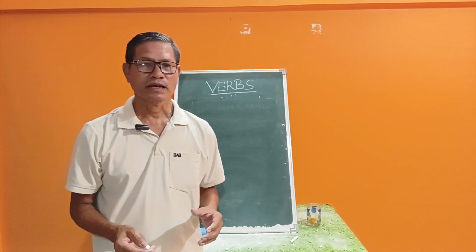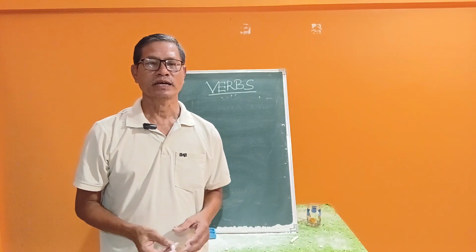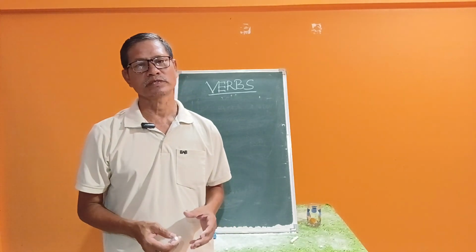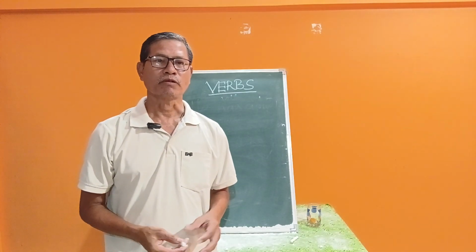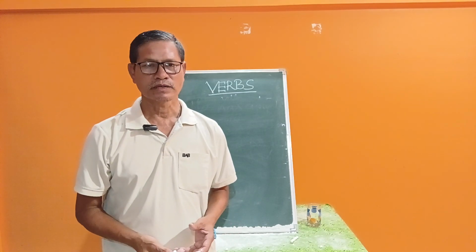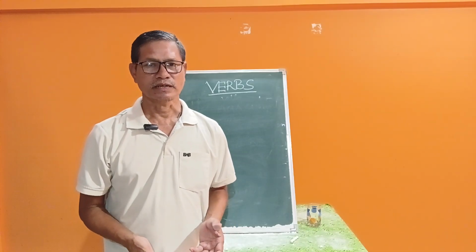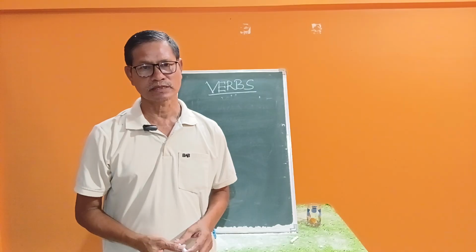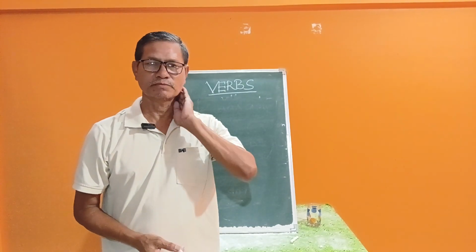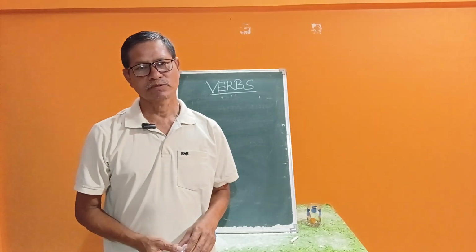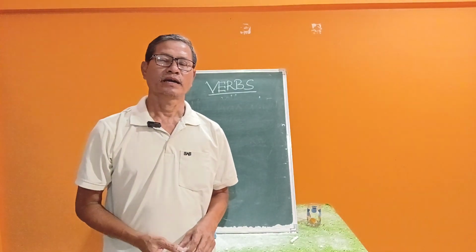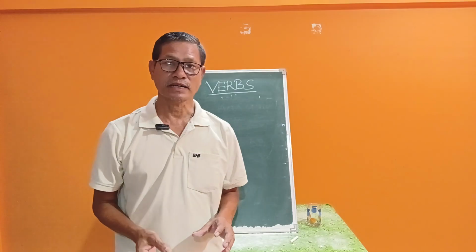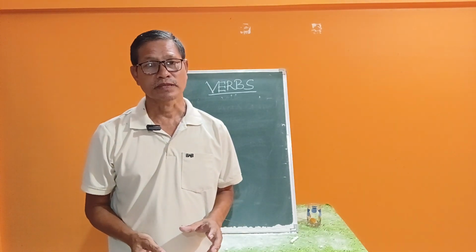Now we will discuss what a helping verb is and what the types are. You have to know something about any subject, not only helping verbs. Suppose you discuss pronouns. You have to know before discussing what a pronoun is, what the types of pronoun are, and what the uses and identification are. If you go to learn about sentences, you should know what a sentence is, the basic rules, the meaning, and how many types there are: interrogative sentence, imperative sentence. You should know something before discussing. First, you have to know the sums and substance.